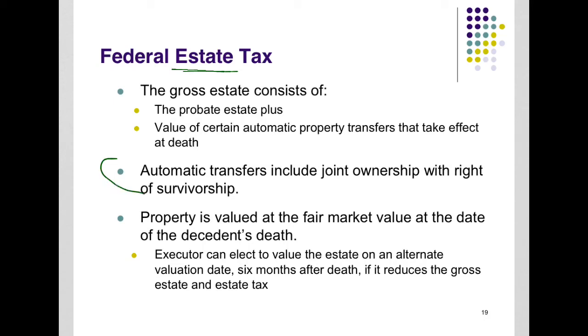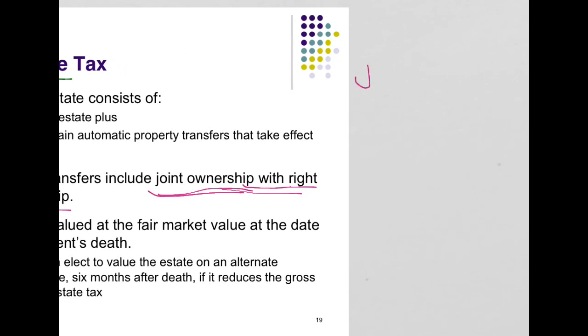The second bullet's kind of interesting from the standpoint of just learning a little bit about how accounts work: bank accounts, brokerage accounts, investment accounts, when they're titled in joint ownership with right of survivorship. That means that two people's names are on the account. It'll be, pick on mom again, and you.